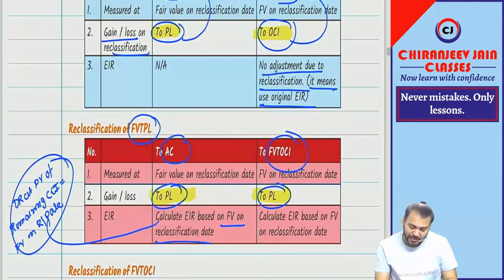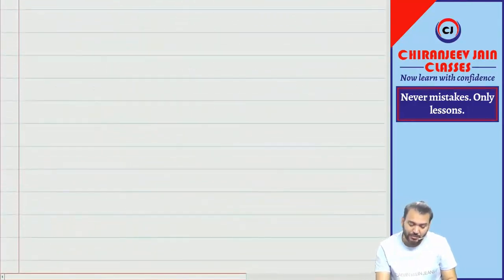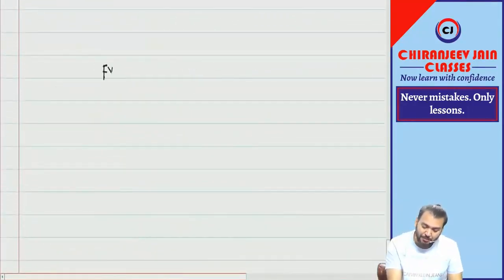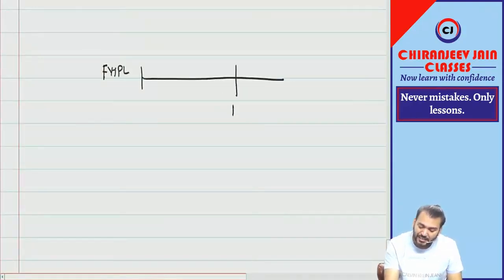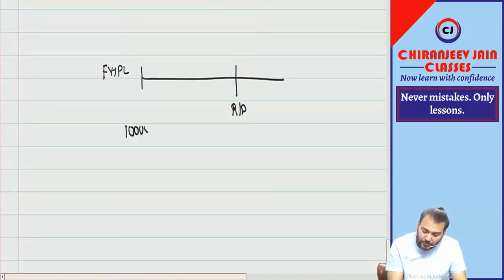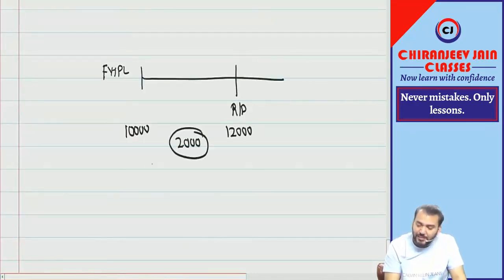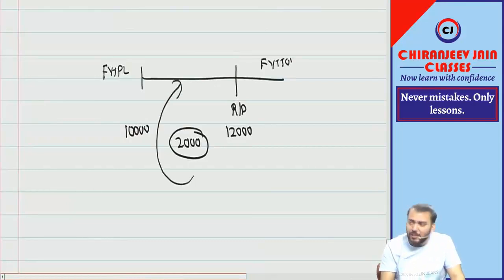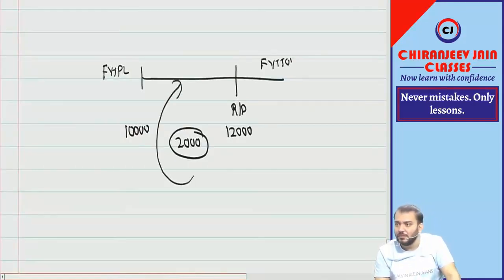Suppose it was initially FVTPL and this is the reclassification date. Initially it was 10,000 and now it becomes 12,000. My question to you all: this 2000 gain is of which period, when it was FVTPL or when it becomes FVTOCI? This gain should be transferred to PL only. Yes or no? Correct.